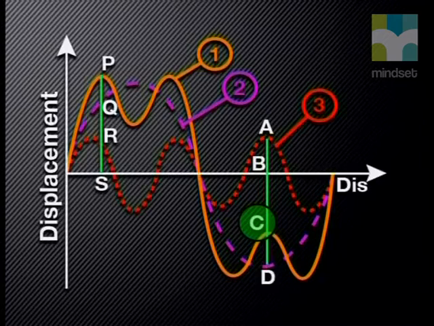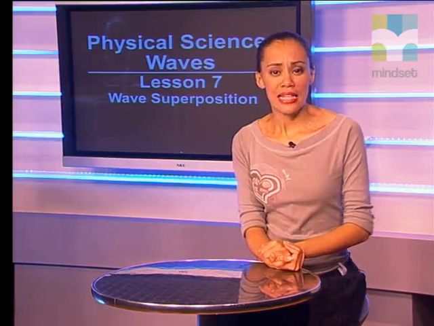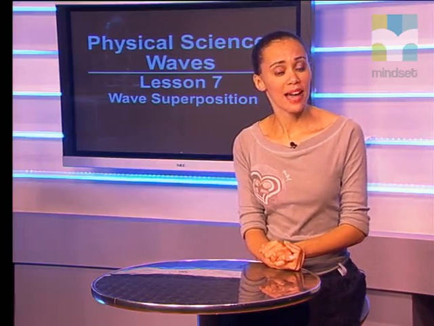What about point C on the new wave? Look carefully. Here the displacement on wave 3 is positive AB. The displacement on wave 2 is the negative value BD. When these are added together, the result is negative BC. This is another example of destructive interference. At this point, the original pulses were on the opposite sides of the rest position, but did not cancel each other out completely. The resultant wave is smaller than one of the original waves at this point. I hope you realize that interference is the reason why we say that light is a wave.